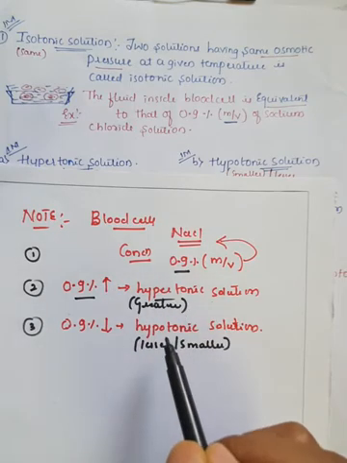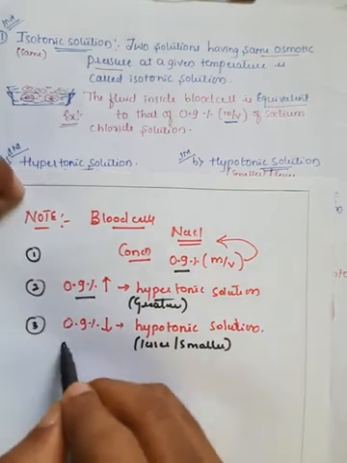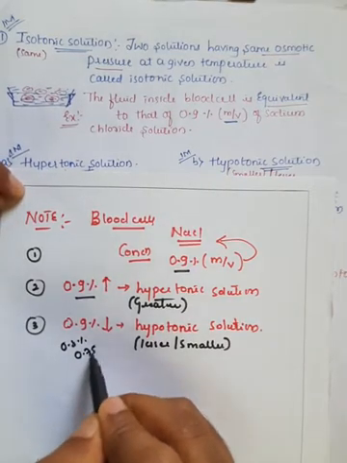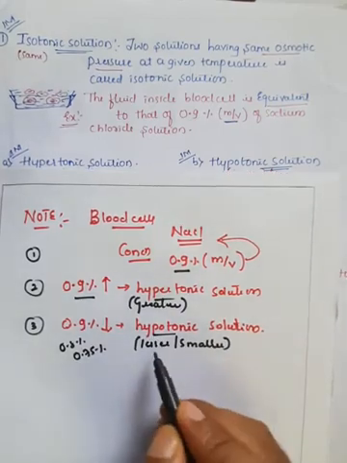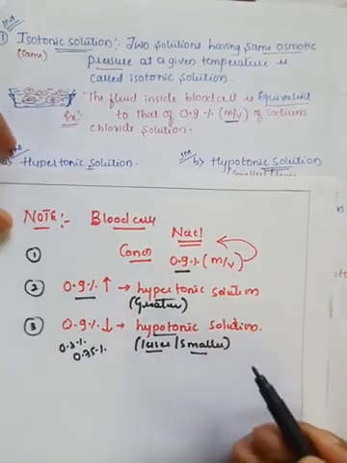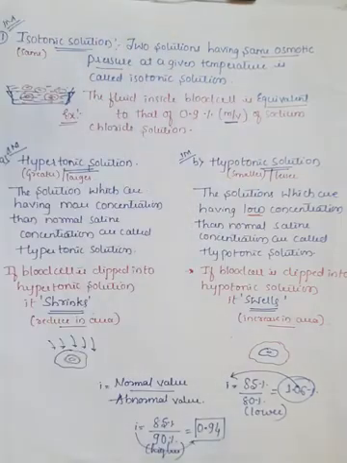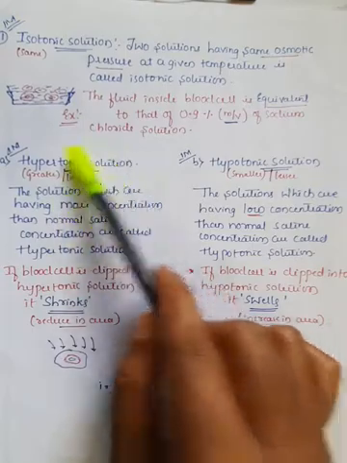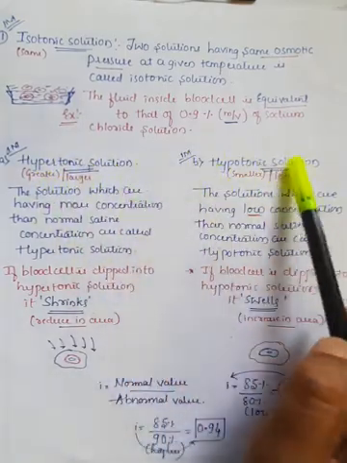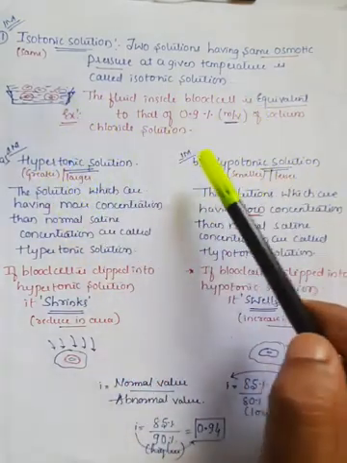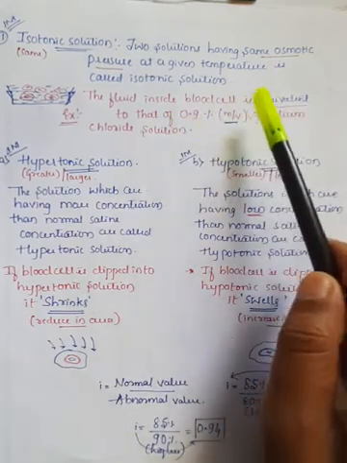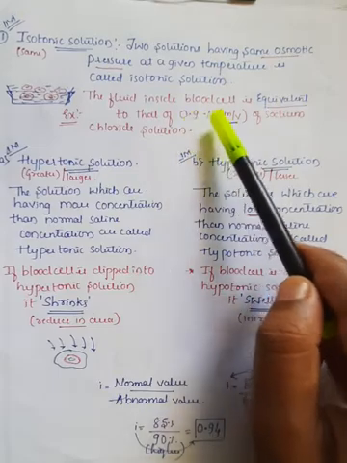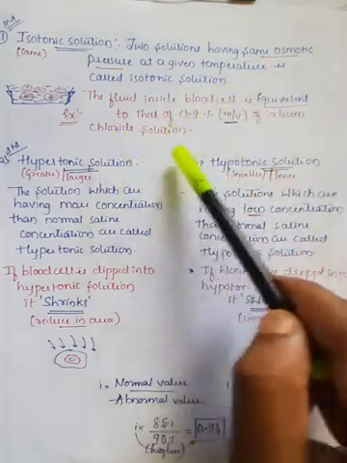If it is lesser than the normal value, which means if it is 0.8% or 0.75%, that is less than 0.9%, then that is called a hypotonic solution, where hypo means lesser, or smaller value. Therefore, hypertonic and hypotonic can be categorized on the basis of the concentration present in the blood cell, that is 0.9% mass by volume sodium chloride solution.